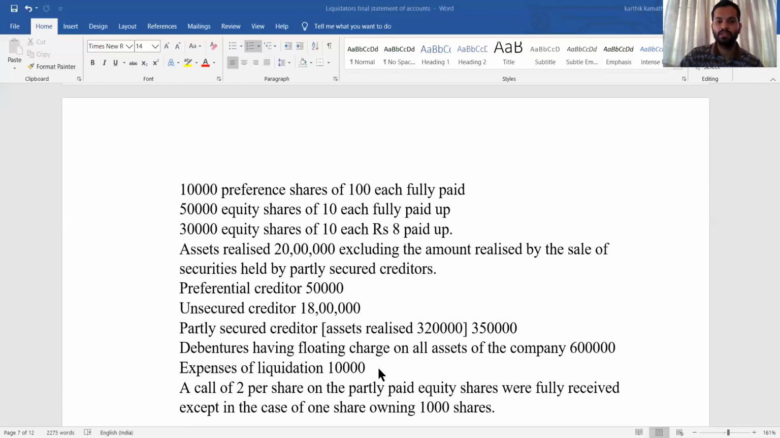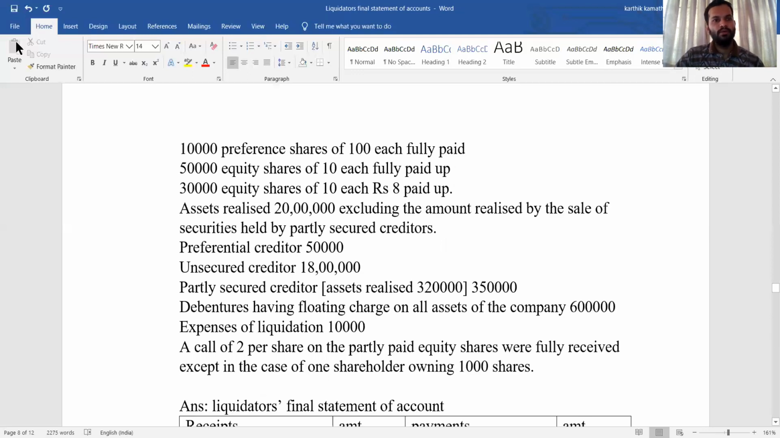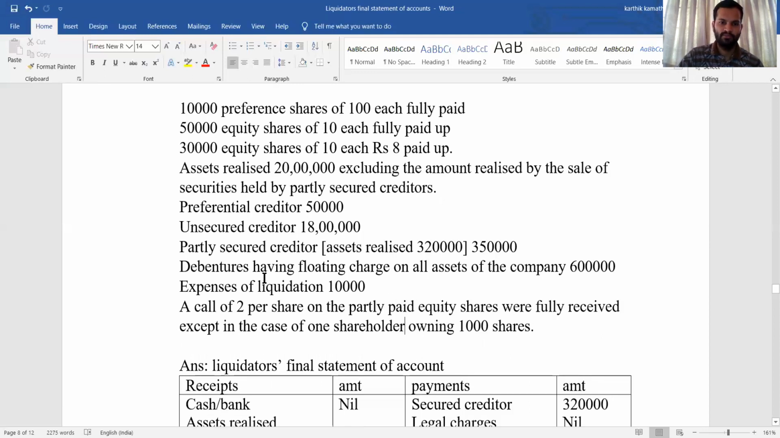Call of 2 per share on the partly paid equity shares was fully received, except in the case of one shareholder owning 1,000 shares. So you need to prepare the liquidator's final statement of account. So let us do the format first.